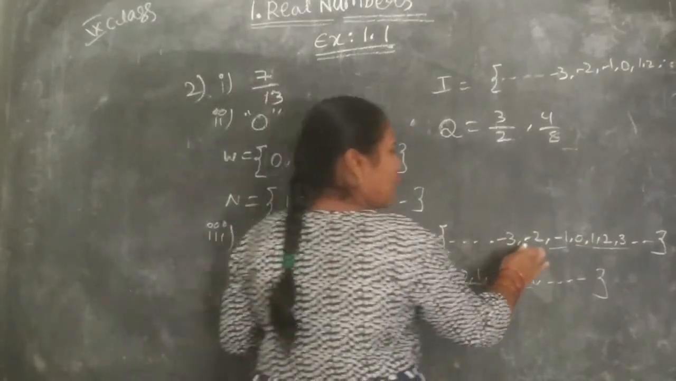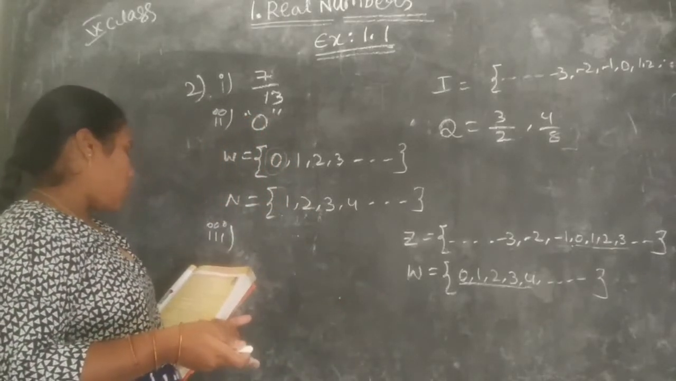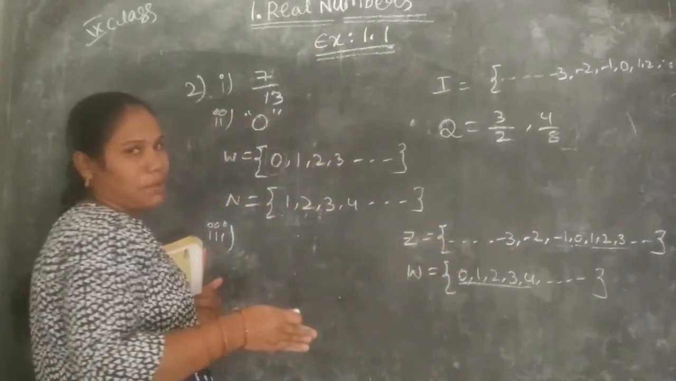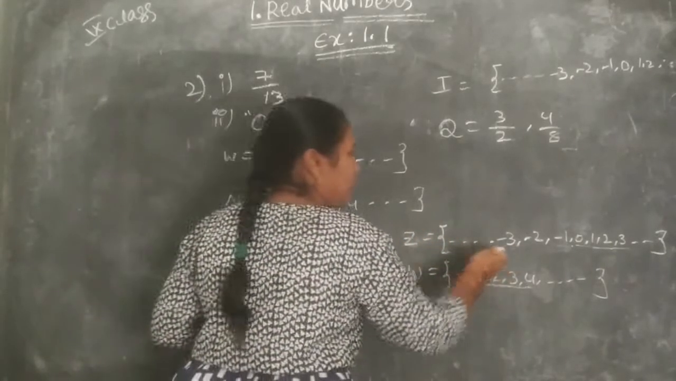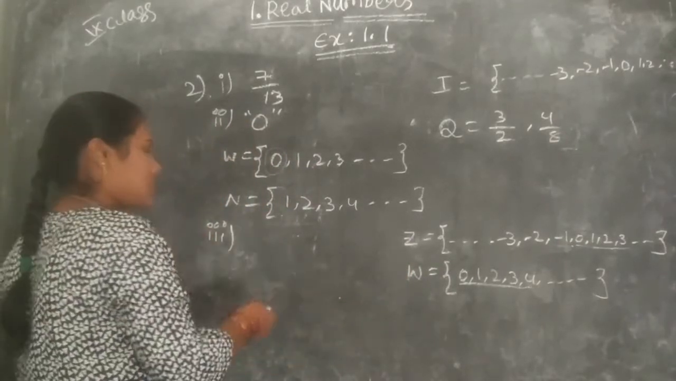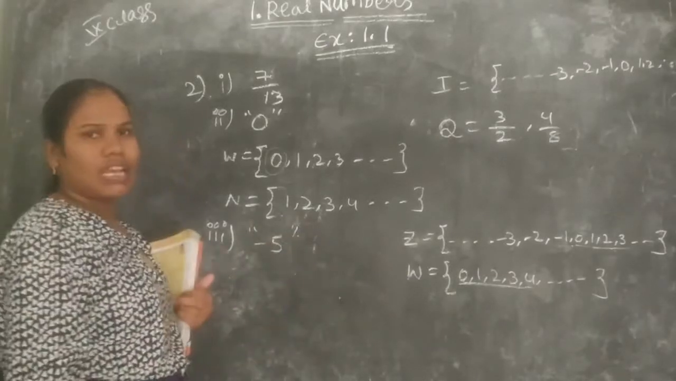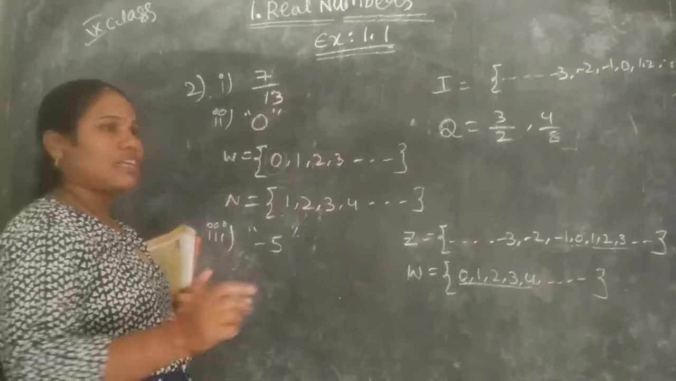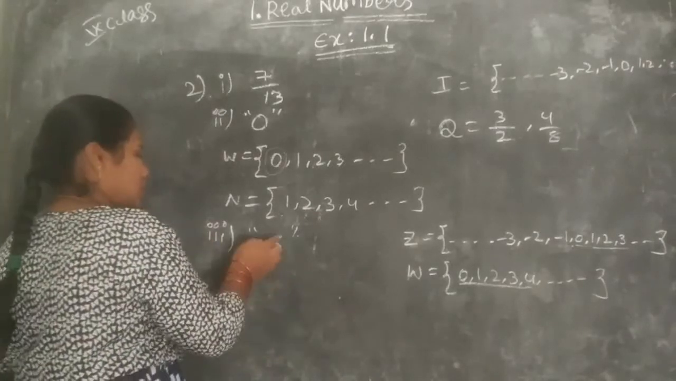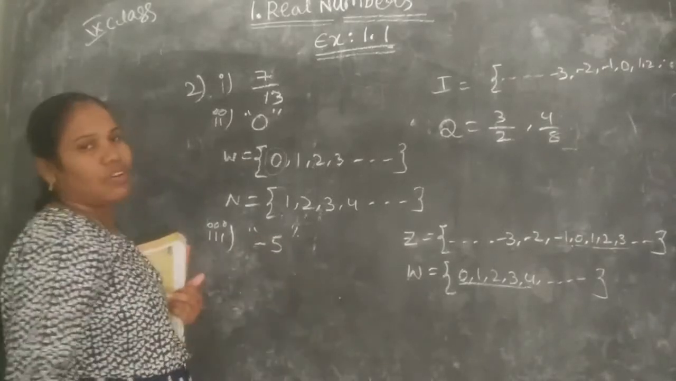So what are the examples for this question? An integer which is not a whole number, so we have to write the integer part. What are the examples for that? We can take any negative number. Let us take -5. Just understand the concept and write a number. So I am taking -5 here.